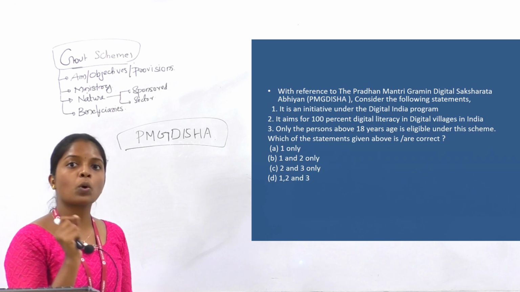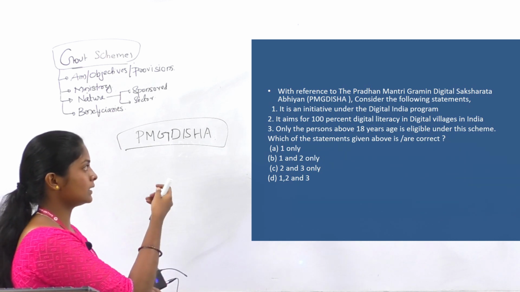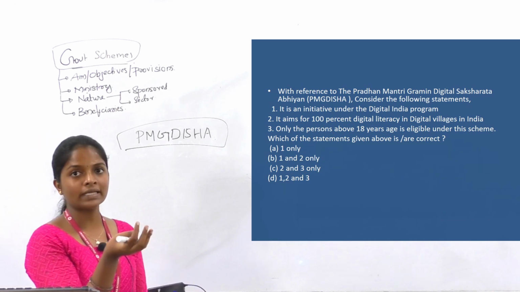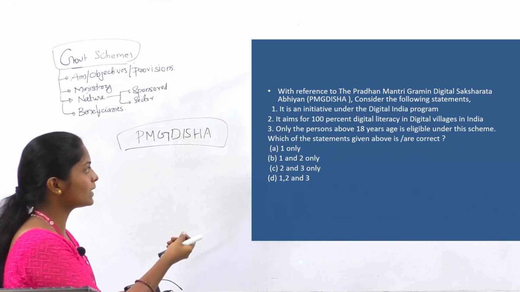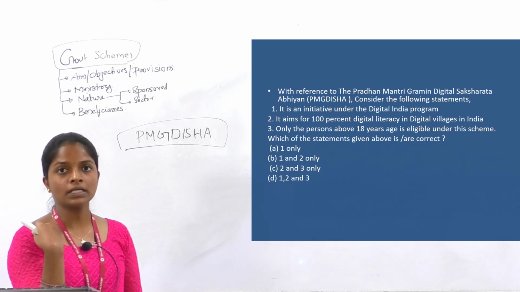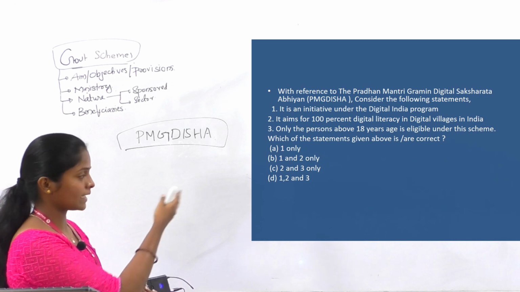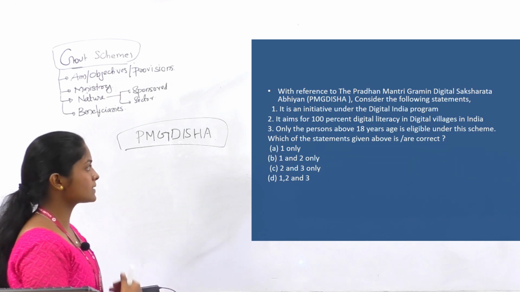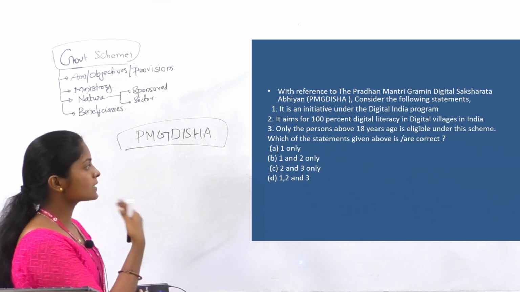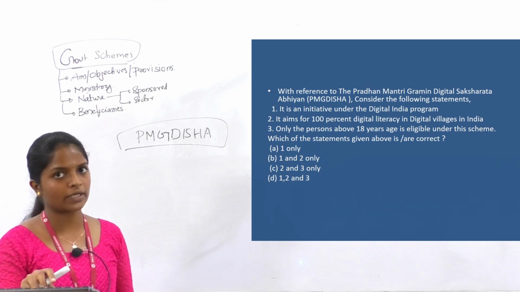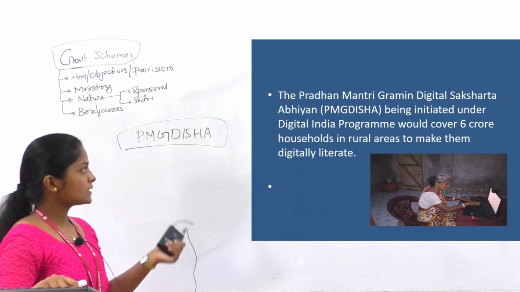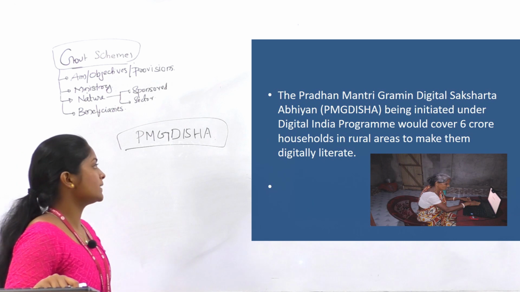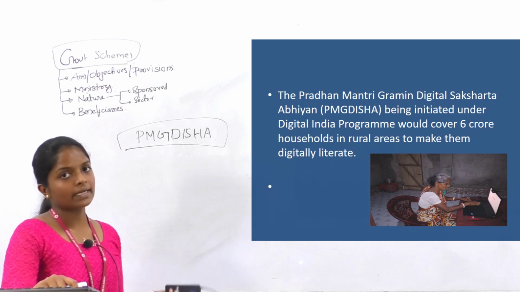Here the keyword is only. Due to this keyword only, this statement becomes extreme. So, we can eliminate the options which contain statement number 3, and we got the answer option B, 1 and 2 only.